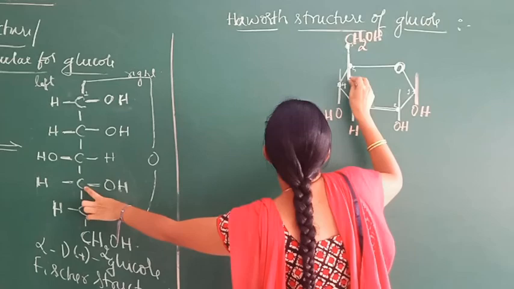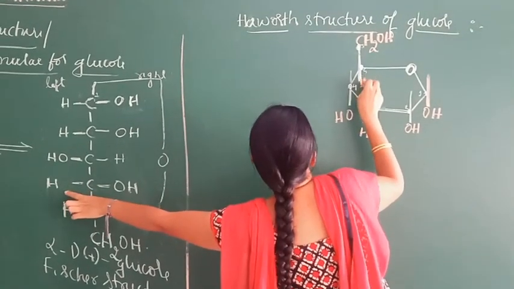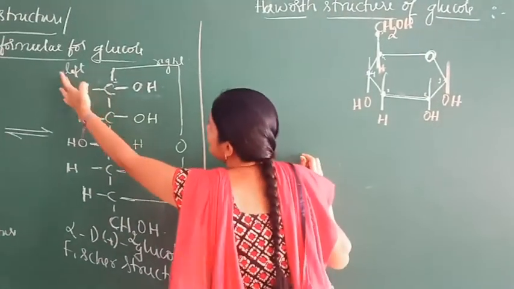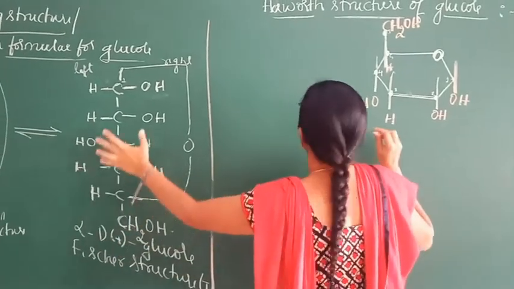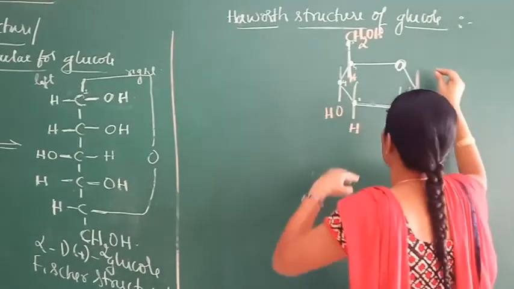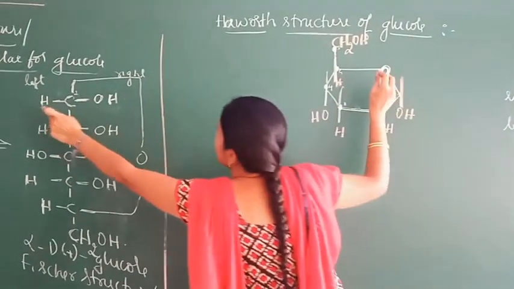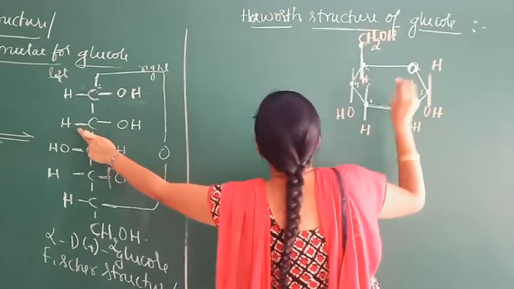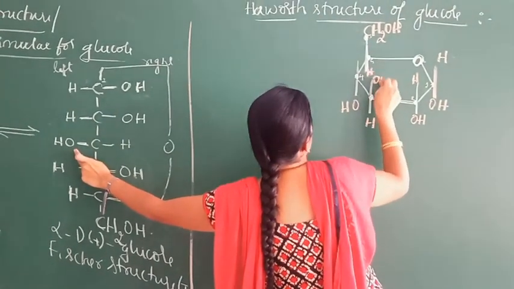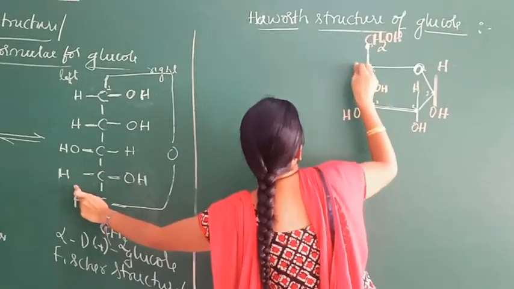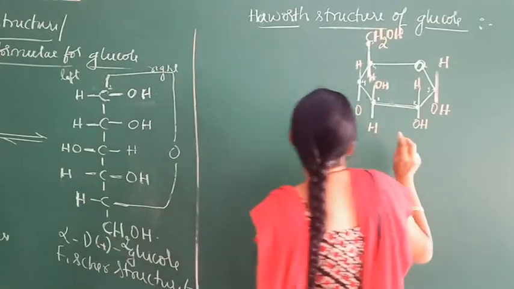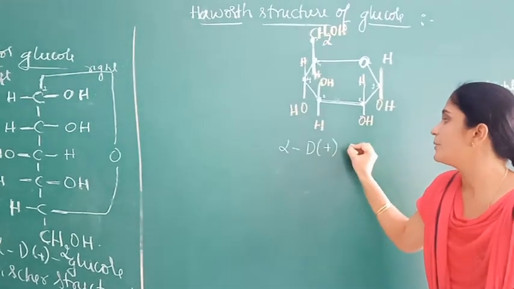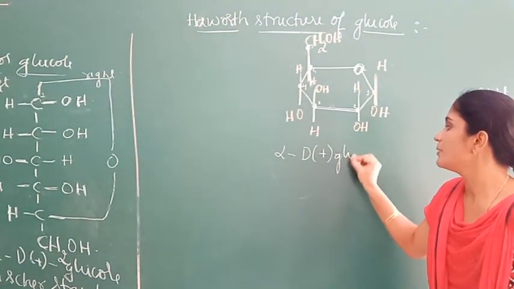In the fifth carbon, the leftover is hydrogen. Next, the groups on the left-hand side go on top: in the first carbon H, in the second carbon also H, the third carbon OH, and the fourth carbon H. So this is the Haworth structure of alpha-D-glucose.